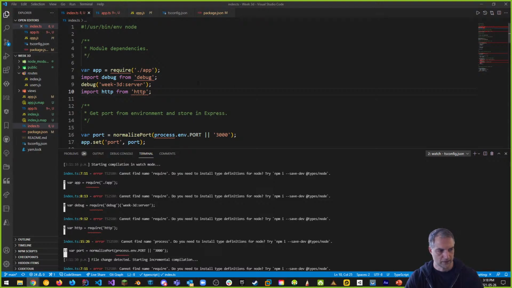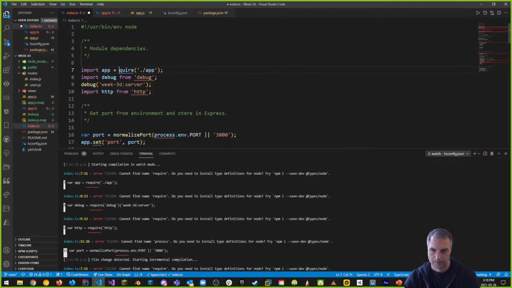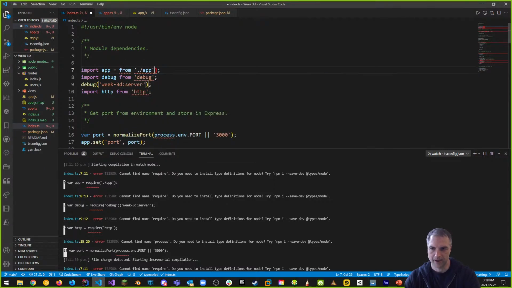So again, instead of the import the way we have it here, we're going to say import app from ./app, which is the important piece. Let's get rid of the equals. So notice that the error went away. We cleared the first error, the first hurdle, if you will. Once we've done that, that is the first thing that clears.